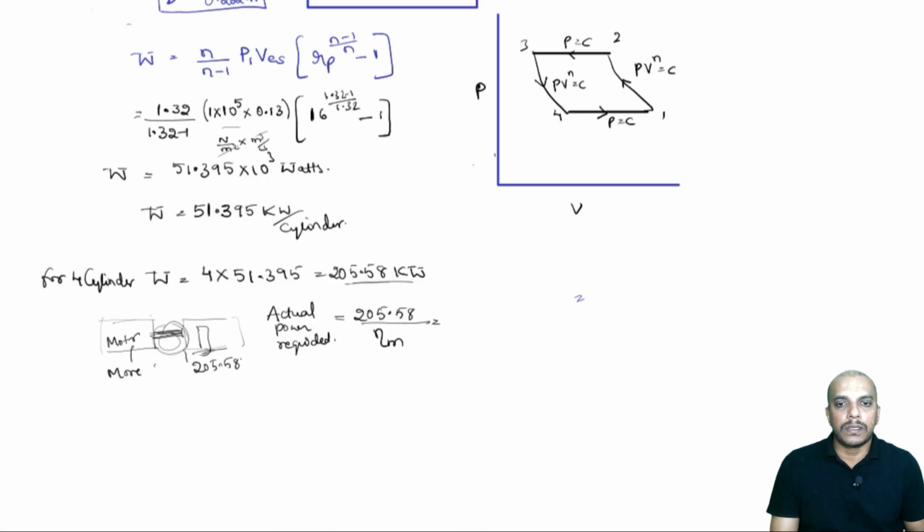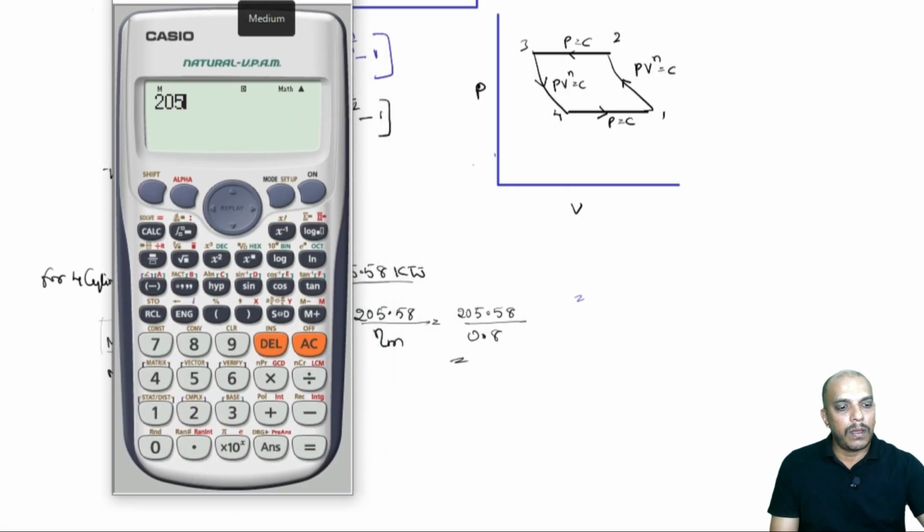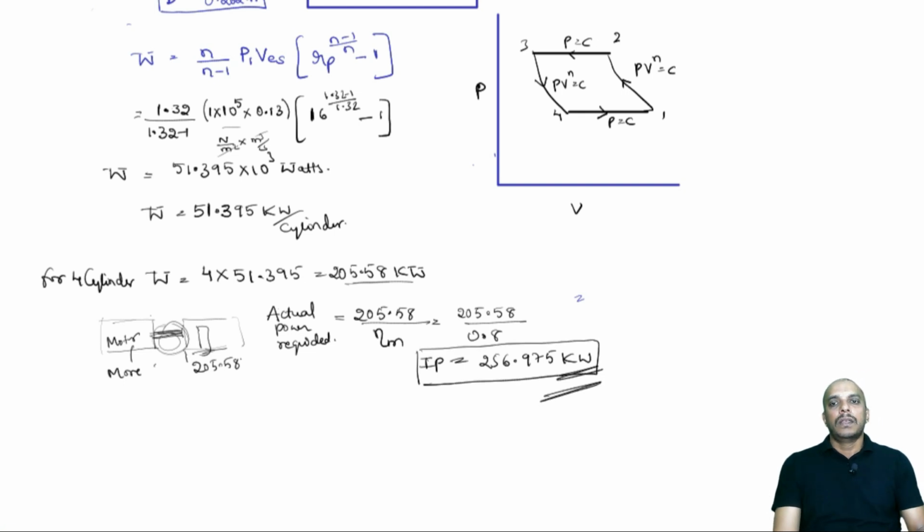So, 80% means 205.58 divided by 0.8. Okay. So, we need more than this. 205.58 divided by 0.8 will be 256.975 kilowatt. So, this will be the actual power required at the motor. Okay. So, this is the indicated power or power required at the motor. Thank you.